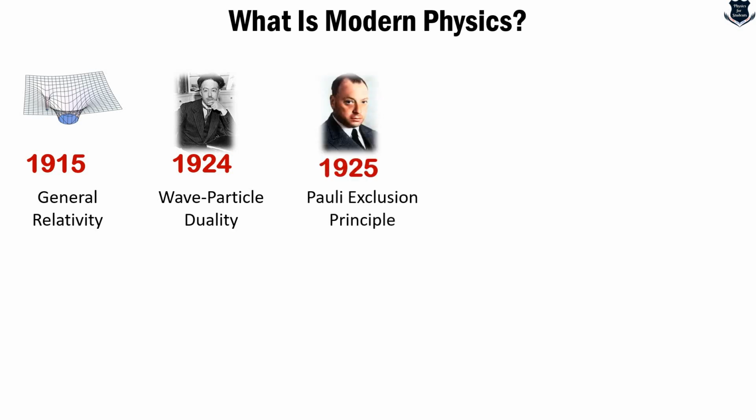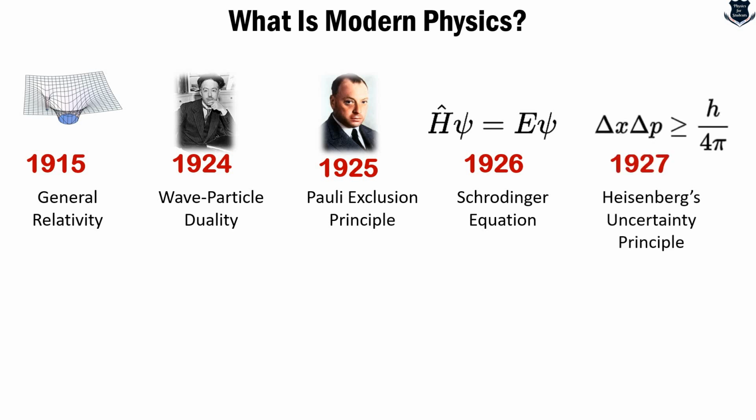In 1925 came the Pauli exclusion principle, which states that no two fermions, particles with half-integer spin like electrons, can occupy the same quantum state simultaneously within an atom. This principle explains electron configuration and the structure of the periodic table. After that, in 1926 came another important understanding, the Schrödinger equation, the first non-relativistic equation, which says that kinetic energy plus potential energy equals total energy.